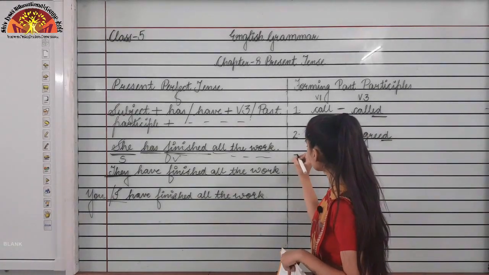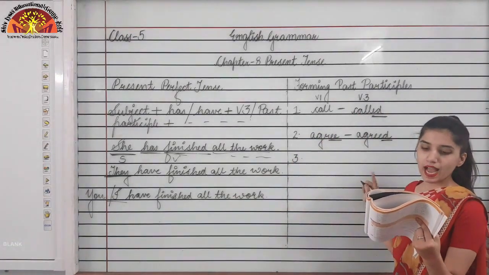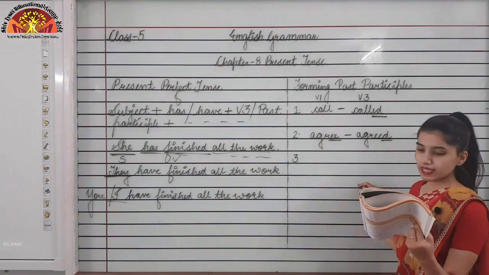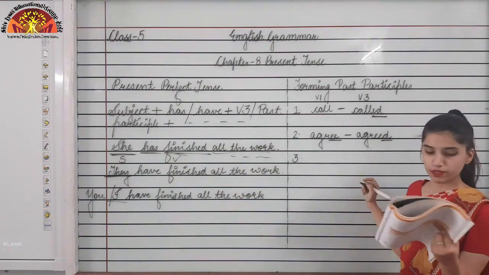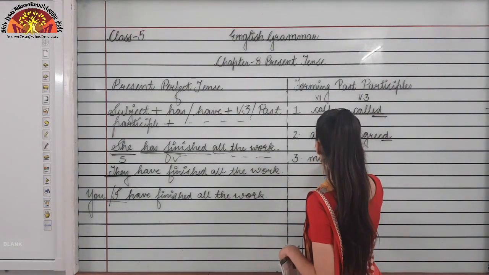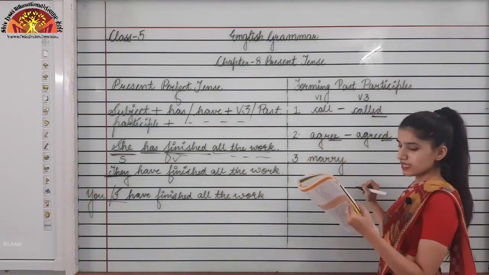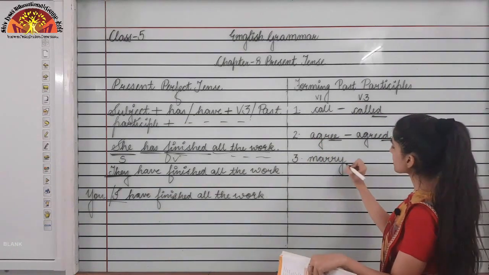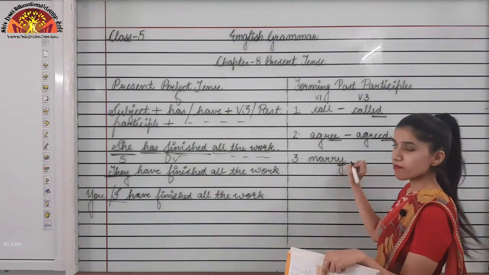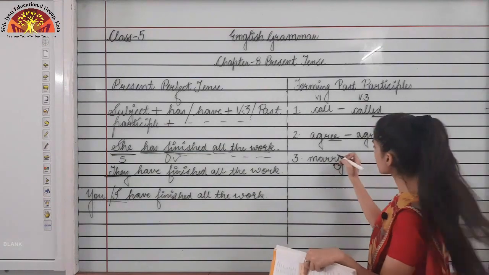Now moving further, the third point: change y to i and add ed to some verbs ending in consonant plus y. Now just listen to this point very carefully. If the word is marry, as you can see, this word is ending with y, and before y there is a consonant. R is a consonant, isn't it?